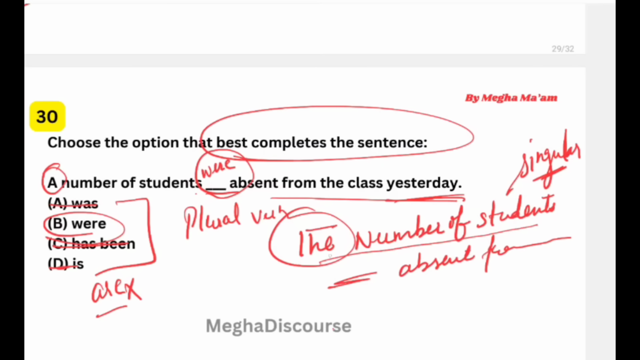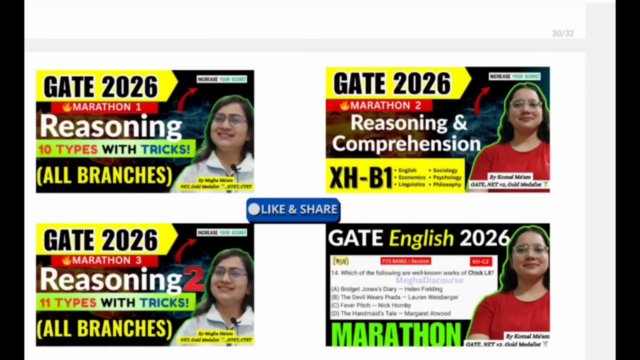So in "the number of students", here "was" will come. Okay, just keep this in mind. If we have "a number of students", then "were". If you have "the number of students", then "was". Because GATE can do these kinds of symmetric patterns, because in the GATE examination you will get these kinds of symmetrical answers, symmetrical pattern. Okay, this is all about our today's lecture.